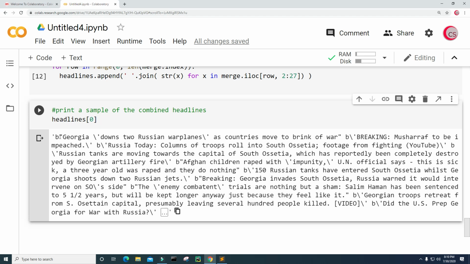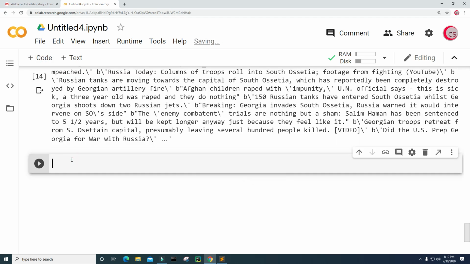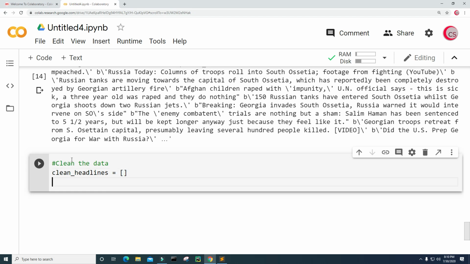I want to get rid of some of these B's and quotation marks and slashes. So let's go ahead and clean up this data set. I'm going to create a new cell, and in this cell I'm just going to type clean the data, and I'm going to create a variable called clean_headlines, and I'm going to set this equal to an empty list.